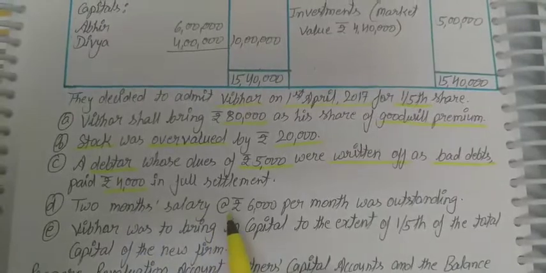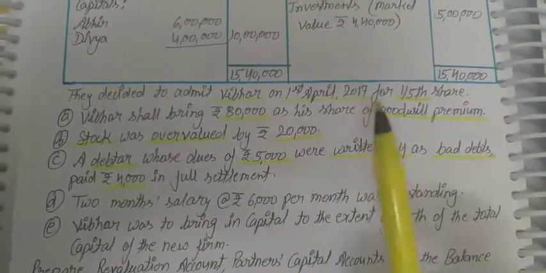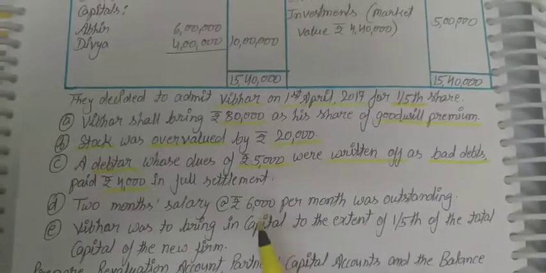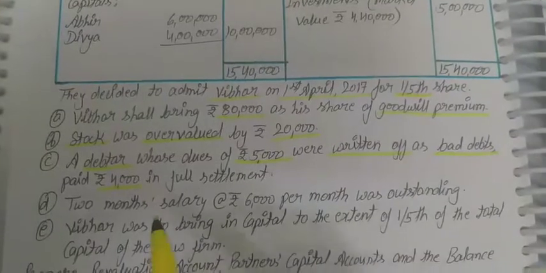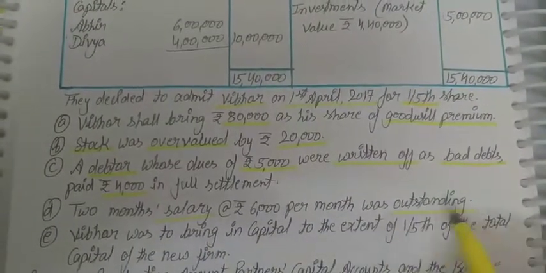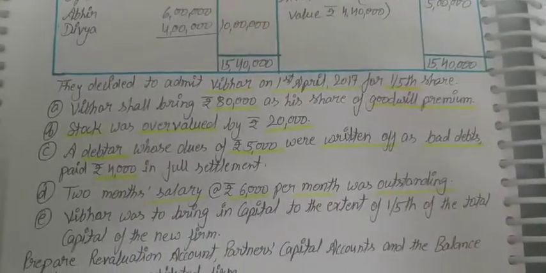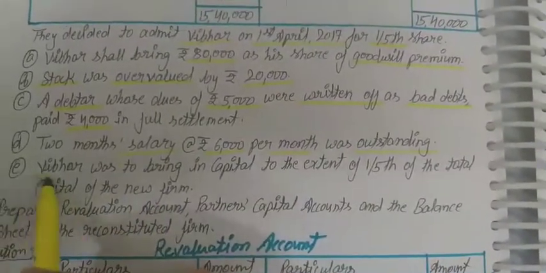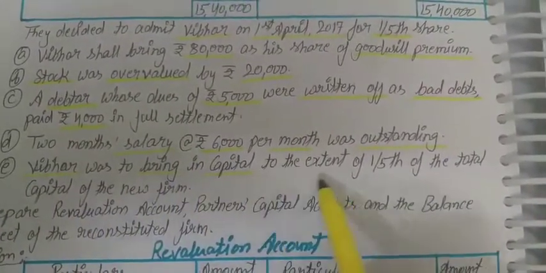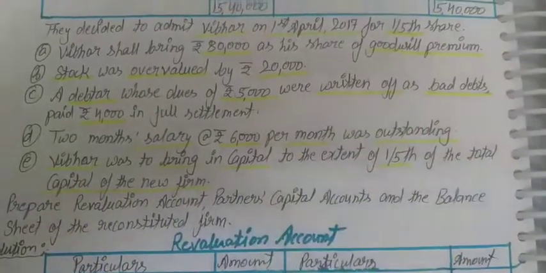Two months' salary at the rate of ₹6,000 per month was outstanding. When they checked on 1 April 2017, according to 6,000 per month, two months' salary is outstanding. If salary is outstanding, it means it generates a liability, and this is a loss for the firm. Vibhor was to bring capital to the extent of 1/5 of the total capital of the new firm.